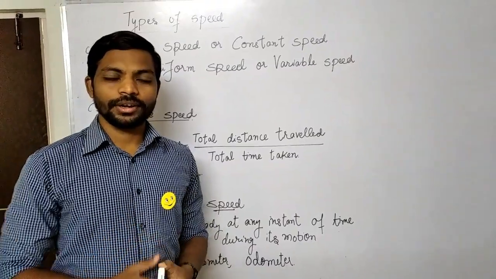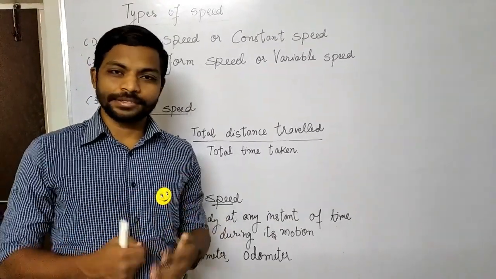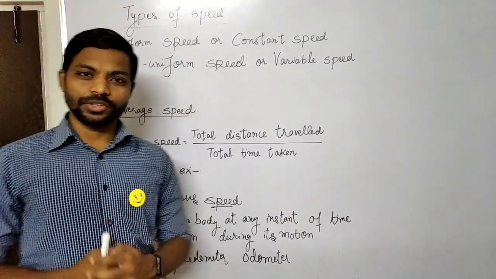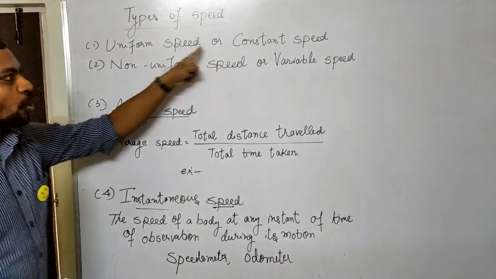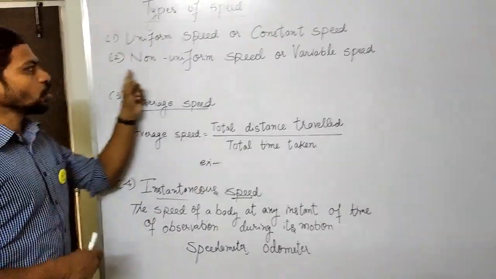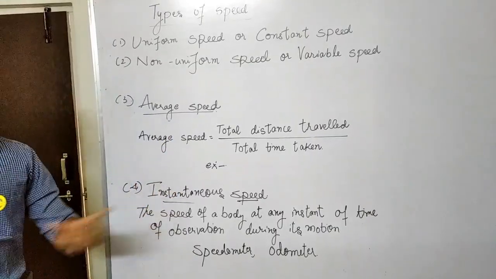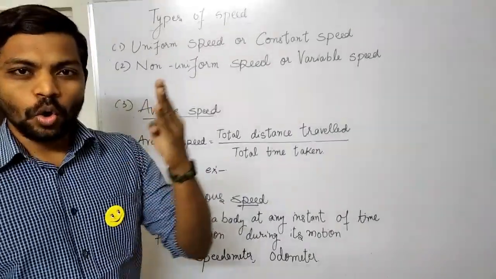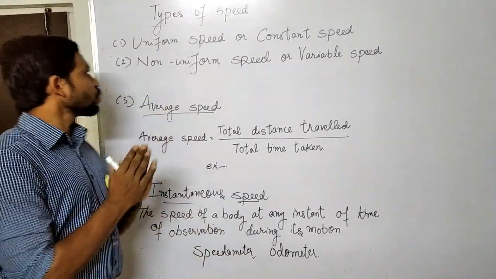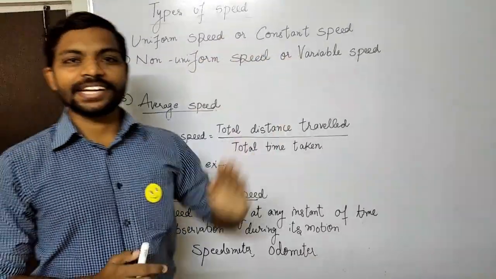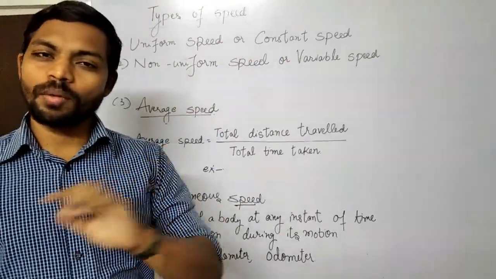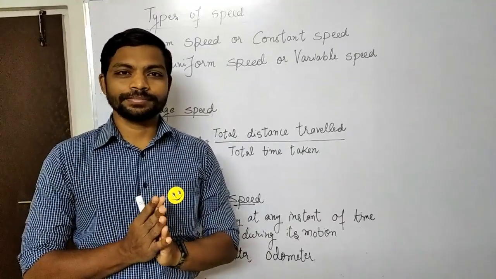Now we are going to learn the types of speed. So let's see the list first. Uniform speed or constant speed, non-uniform speed or variable speed, average speed and instantaneous speed. We are going to learn all these four. First, we'll start with uniform speed or constant speed. The name itself: uniform, same, constant.